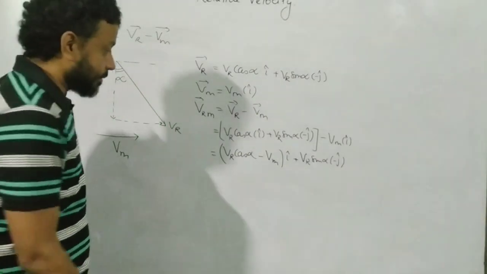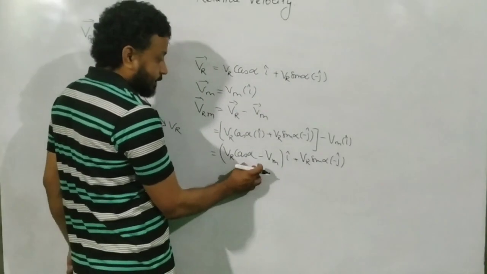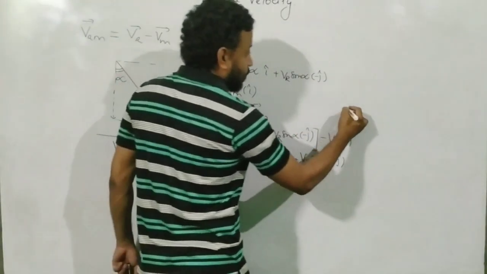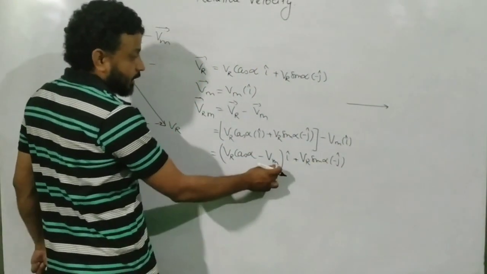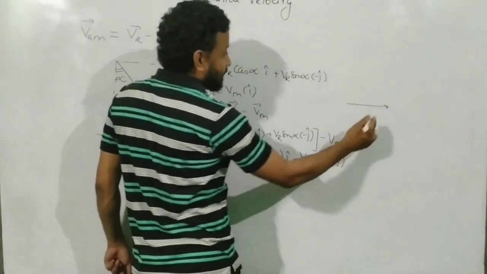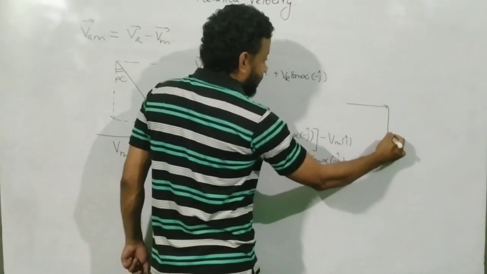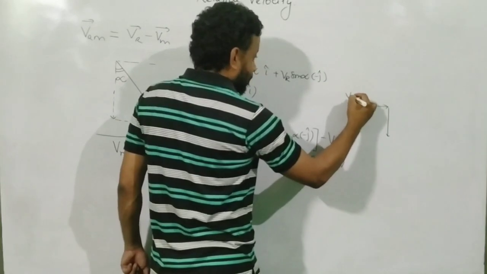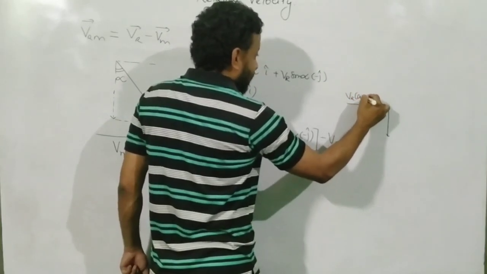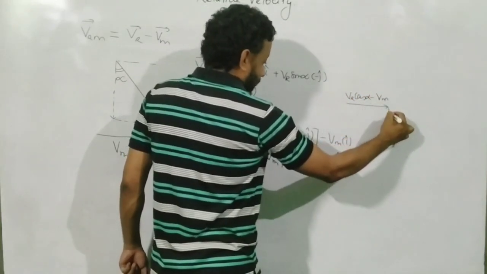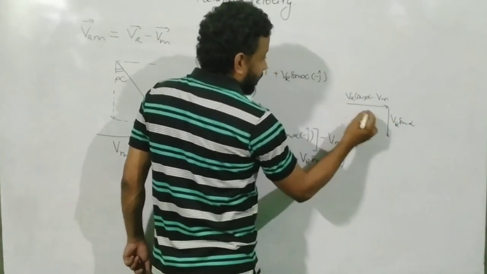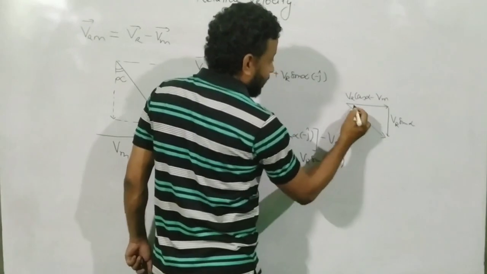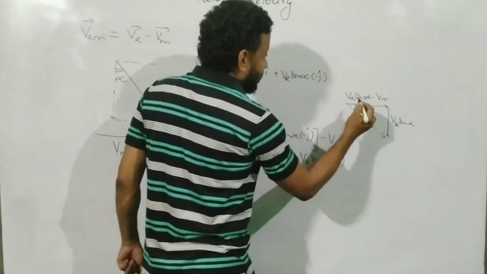How will you draw the diagram? Now this one is VR cos alpha minus Vm i cap, so you draw this one as the i cap. This is your i cap. Then you draw VR sin alpha minus j cap. So this is my x component, VR cos alpha minus Vm, and this one is your VR sin alpha minus j cap. Okay, so this is your resultant, and let us say the resultant makes an angle of beta.